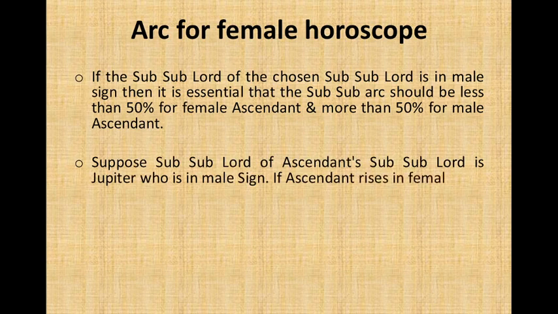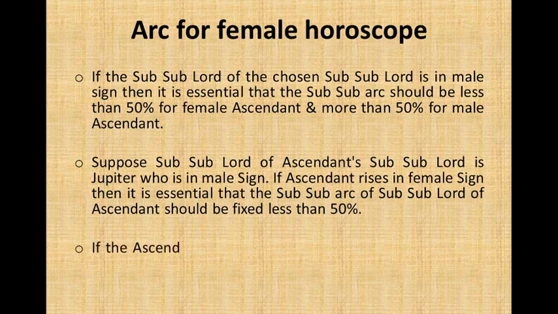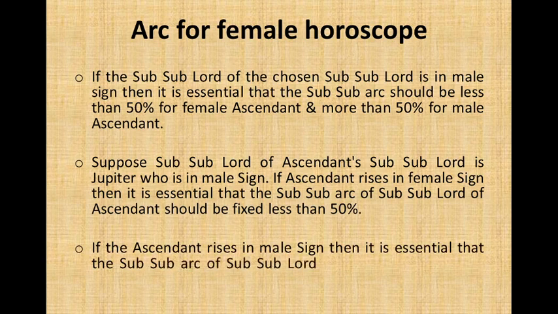If the ascendant rises in a female sign, then it is essential that the subsub arc of the subsublord of the ascendant should be fixed less than 50%. If the ascendant rises in a male sign, then it is essential that the subsub arc of the subsublord of the ascendant should be fixed more than 50%.